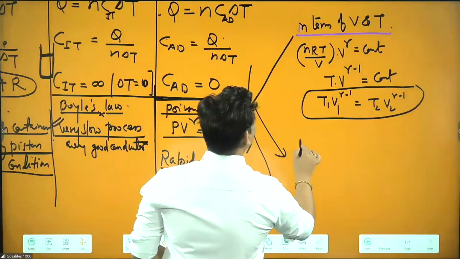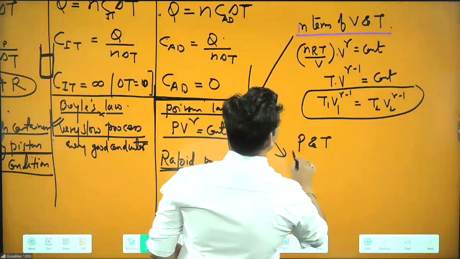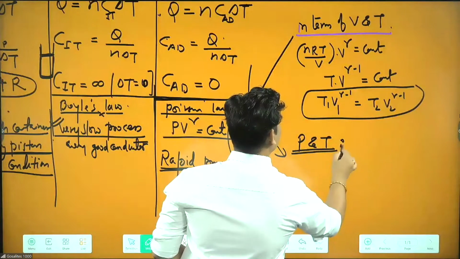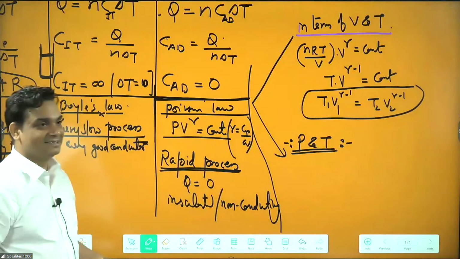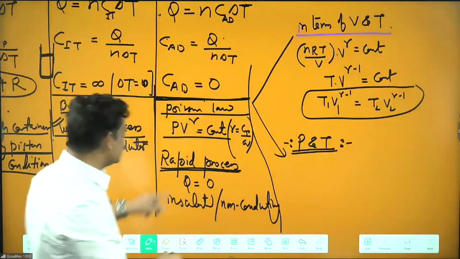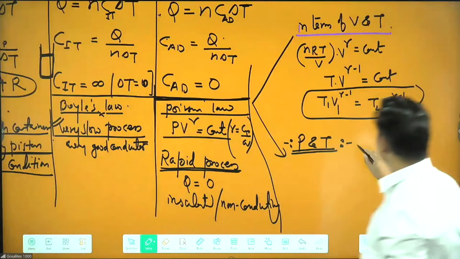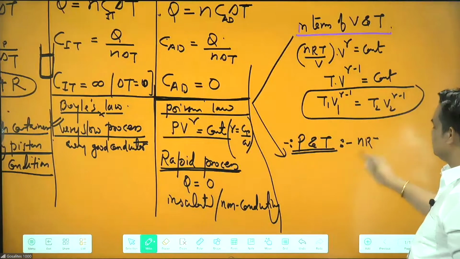Now I am here P and T. In terms of P and T, you can attend better class 11th. In that one in chemistry sir will discuss P and T. So we can say in P and T here it will be your nRT. Means we need volume here.